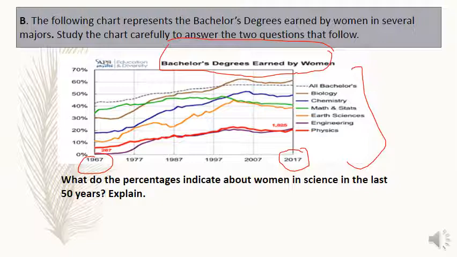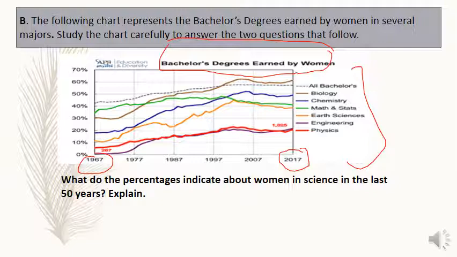Now, they are asking us, what do the percentages indicate about women in science in the last 50 years? Explain. Our answer is going to be a one-paragraph answer. We have to start with the topic sentence. The topic sentence is like the title of the paragraph. So this graph shows the percentage of bachelor's degrees earned by women in the last 50 years.